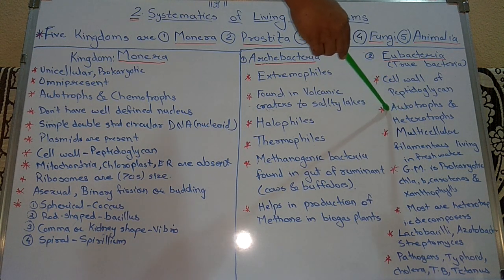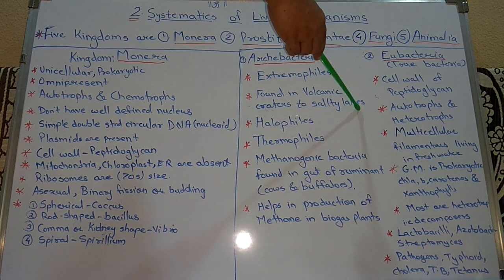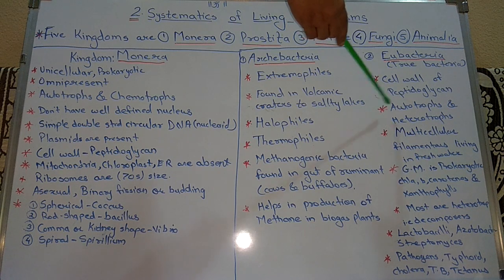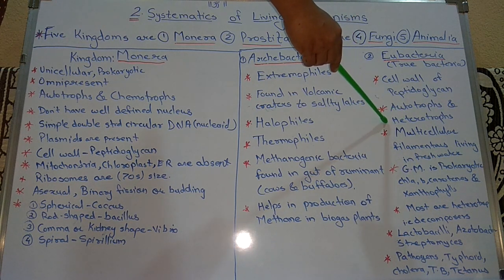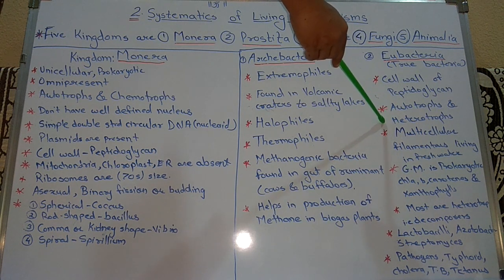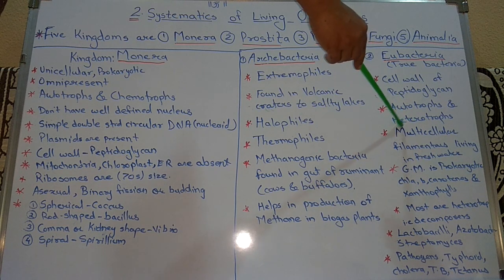Which are the autotrophs? We all know that all green plants are autotrophs. They can prepare their own food by the process of photosynthesis. That is why they are called autotrophs. Those which cannot prepare their own food and depend on other organisms are called heterotrophs.